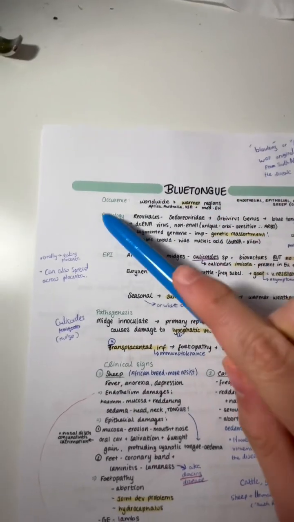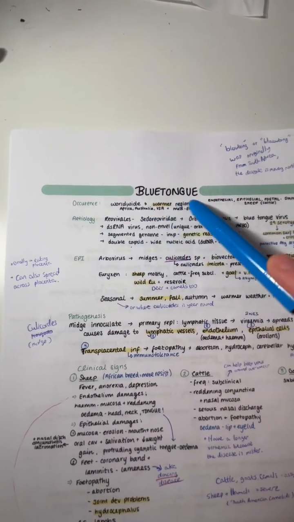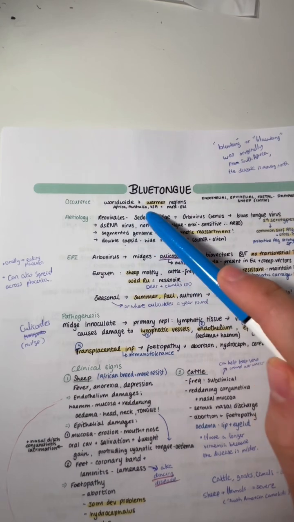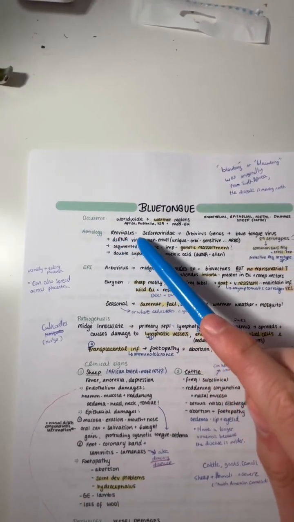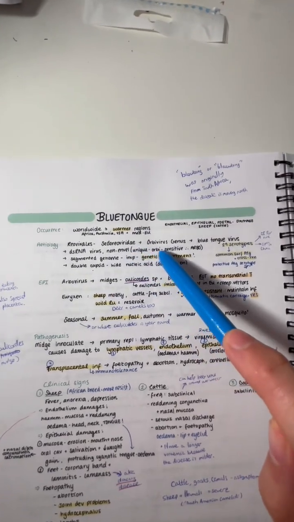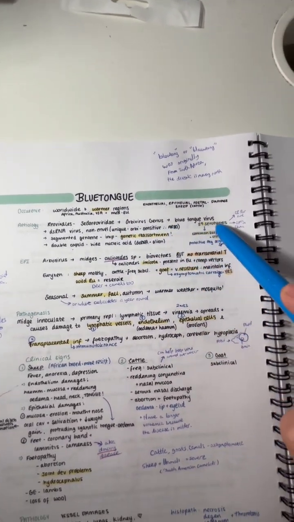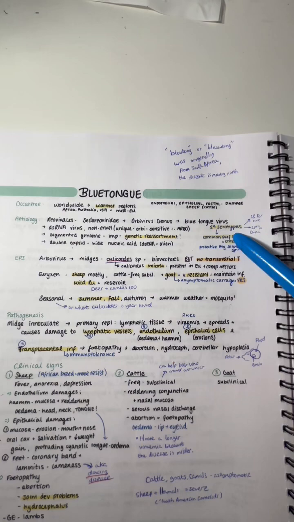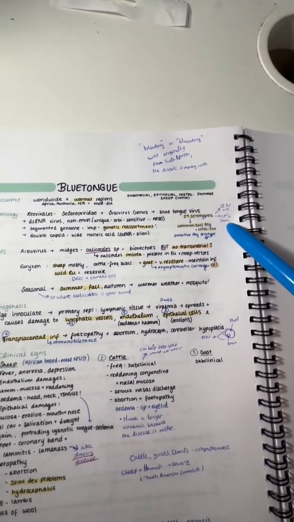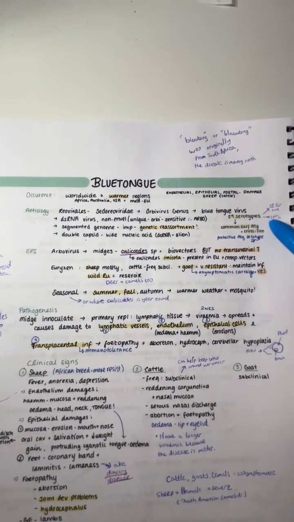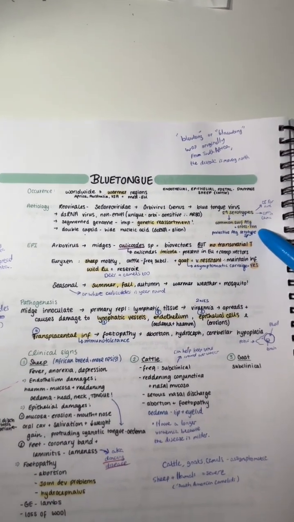Blue tongue. The occurrence is worldwide. It's found in warmer regions such as Africa, Australia, the US, and Mediterranean Europe. For the etiology, the Pseudoreoviridae family has the Orbivirus genus, which has the blue tongue virus. It has 29 serotypes. It has 28 for sure, but a 29th one has been recently discovered in China.